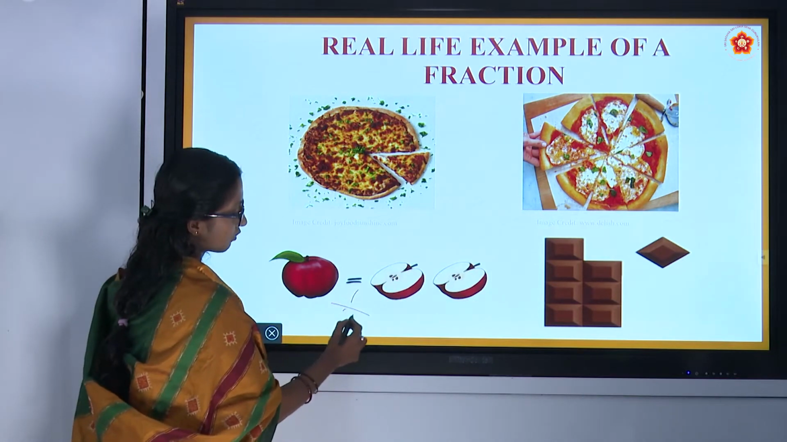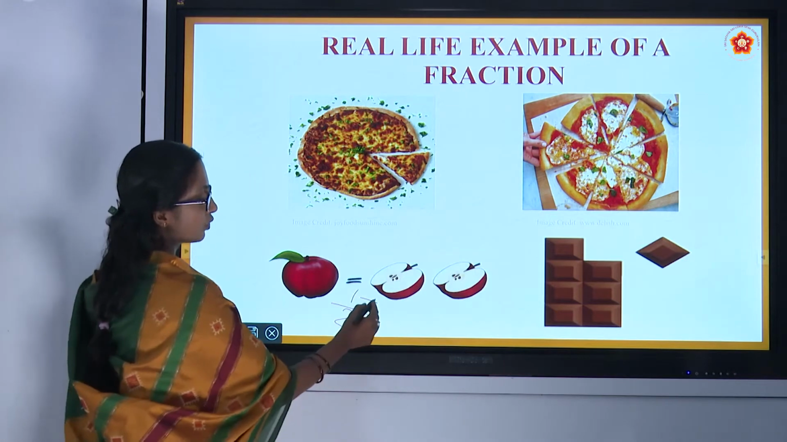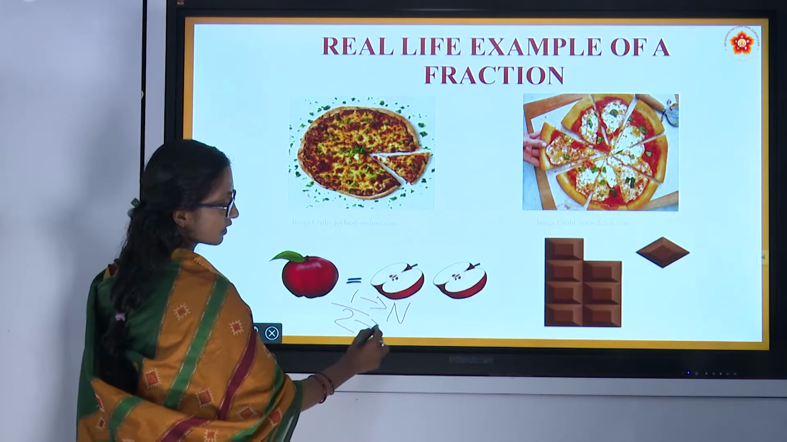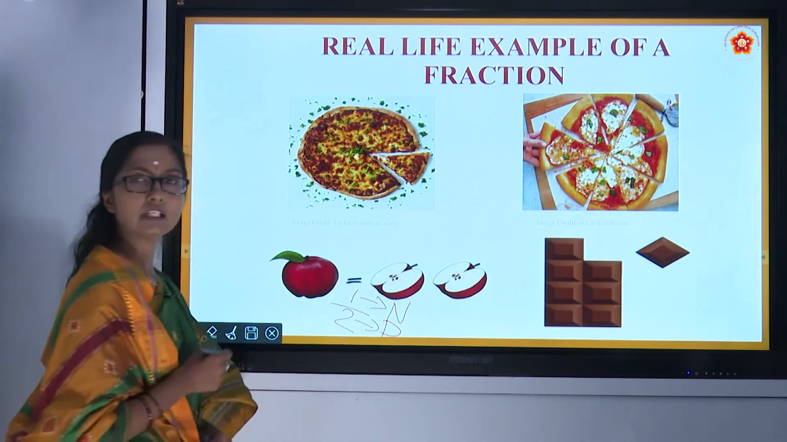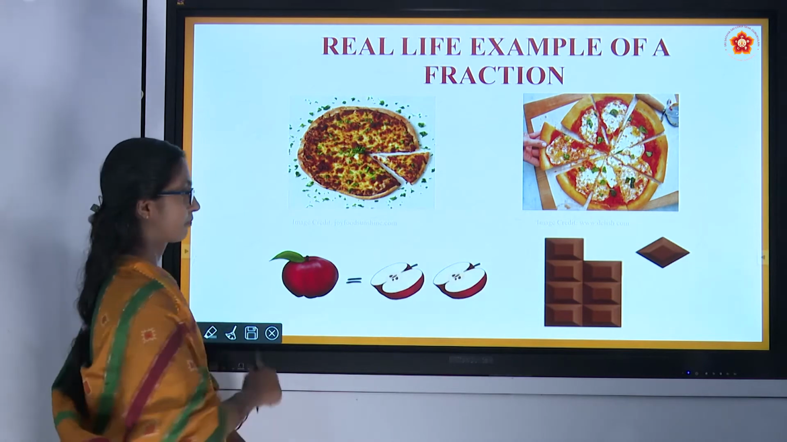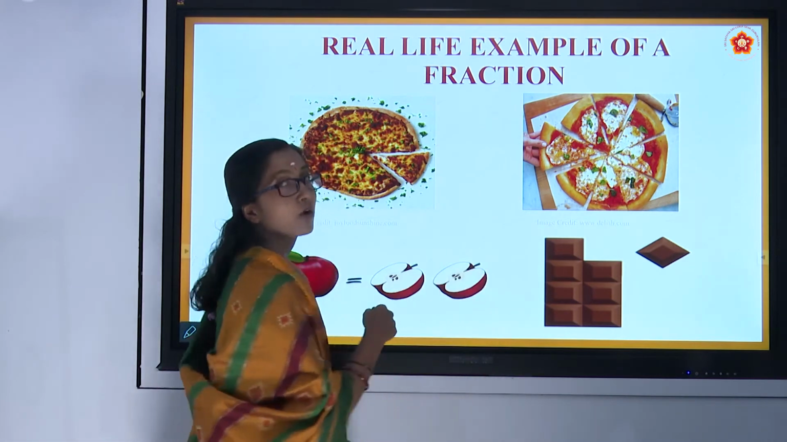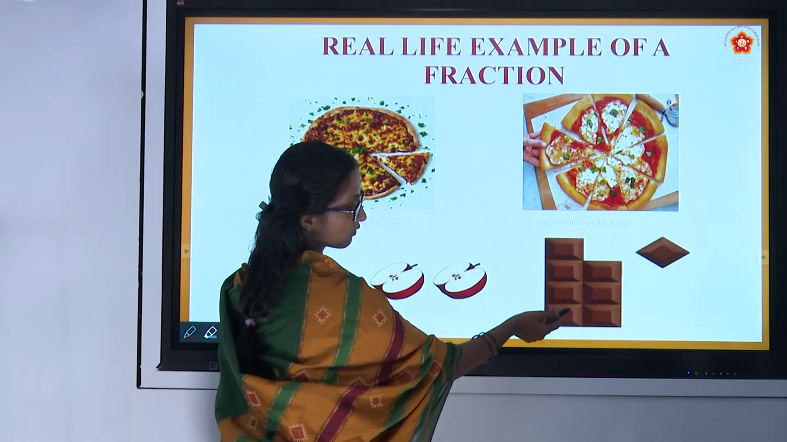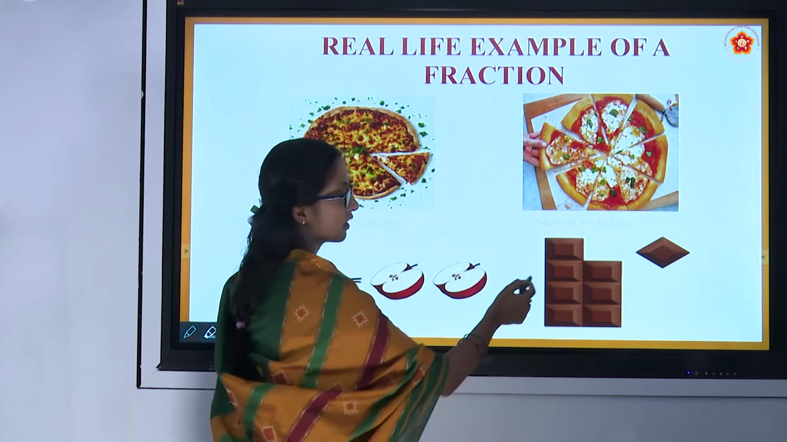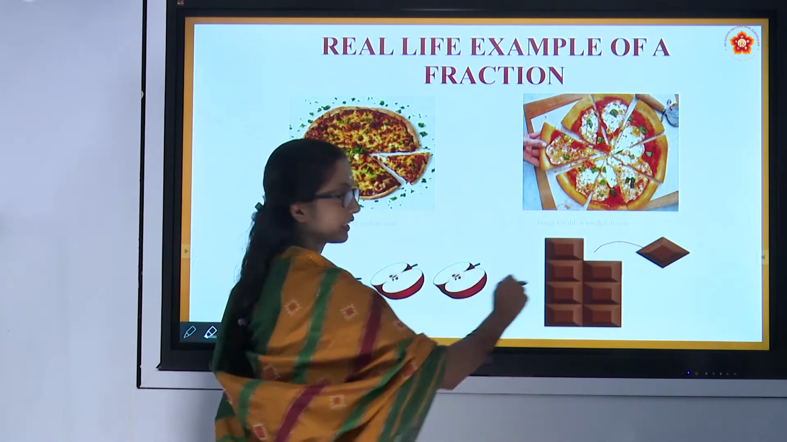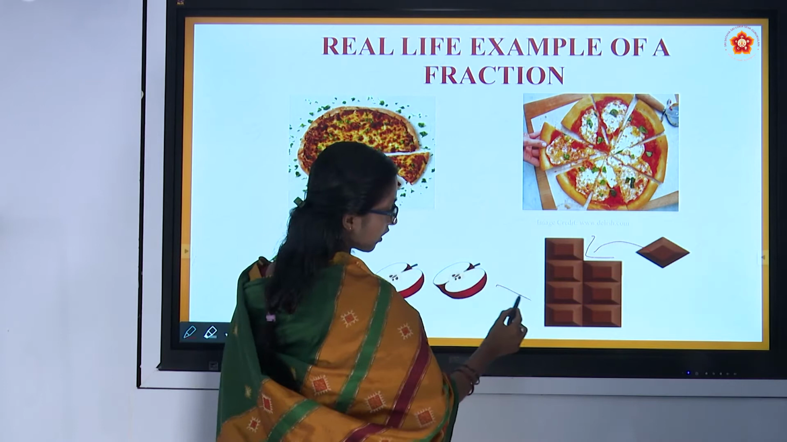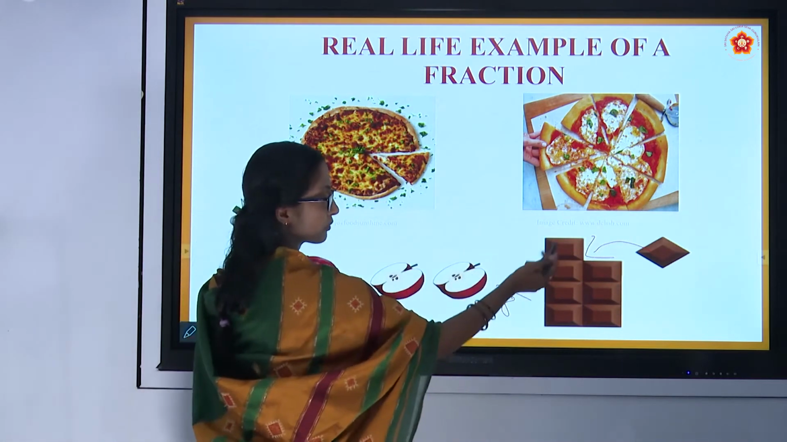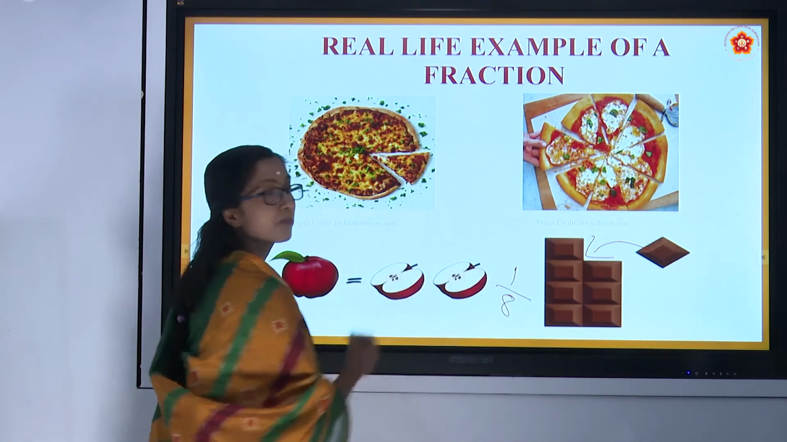Here in 1 by 2, 1 is the numerator, which is denoted by capital N, and 2 is the denominator, capital D. As we saw previously also, in the example of chocolate, 1, 2, 3, 4, 5, 6, 7, together 8. The whole was 8. One piece has been removed from this 8, that is 1 by 8.